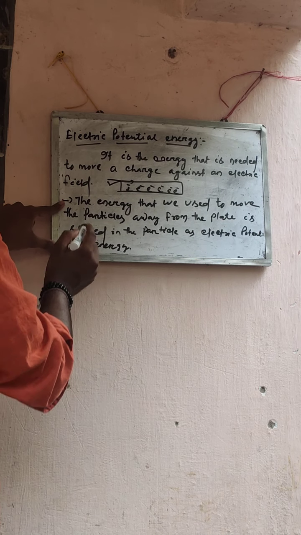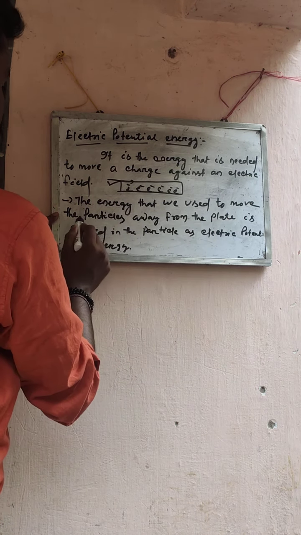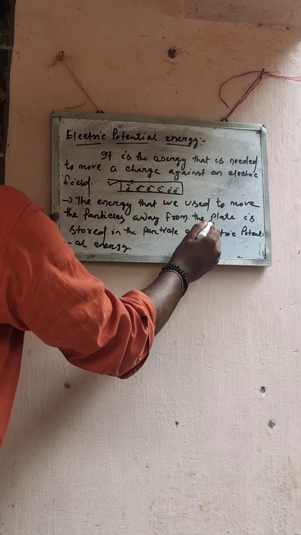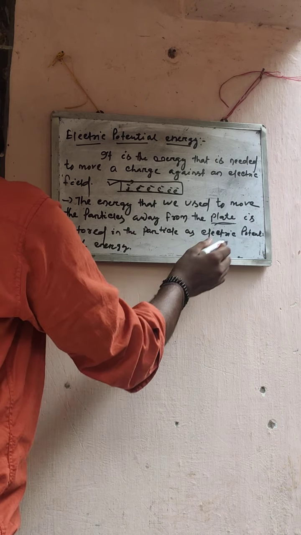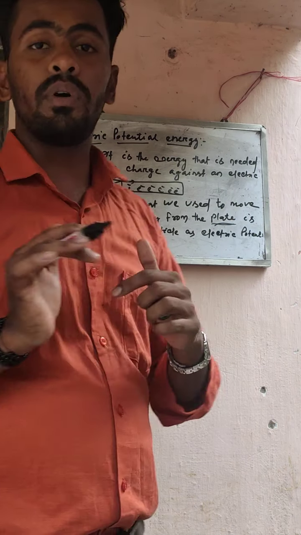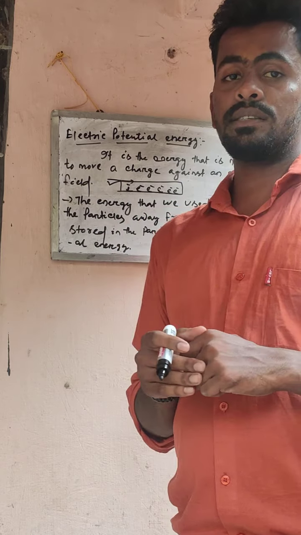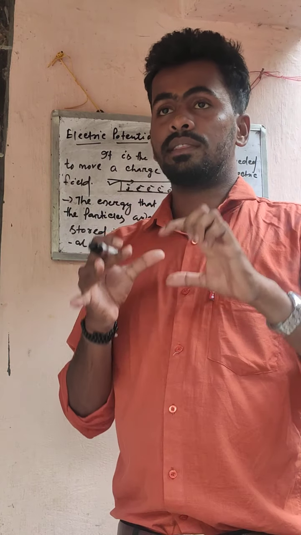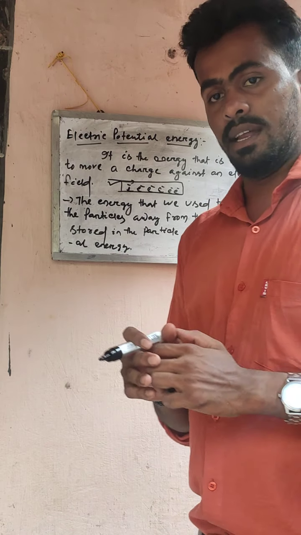And second point, you can note down that the energy that we use to move the particles away from the plate, plate meaning the conductor, the metallic plate, is stored in the particle as electrical potential energy. Whenever the electrons are flowing inside the conductor, we have to apply some energy, and that energy is given by the battery or cell. That energy is stored in the particle as its electric potential energy.